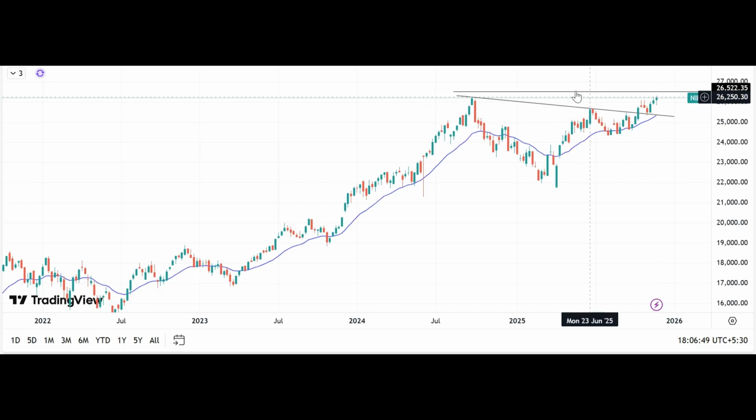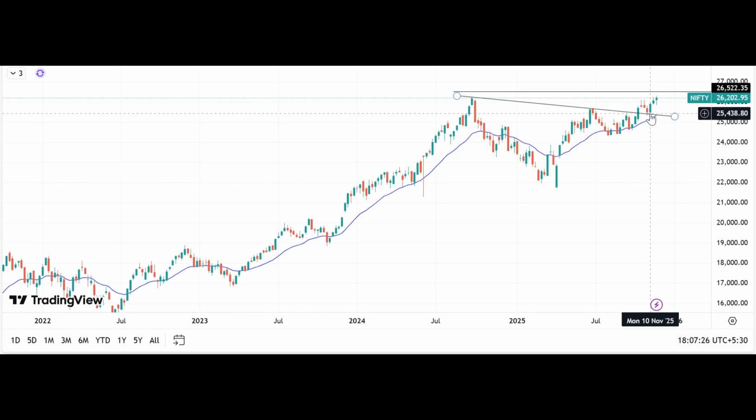Even in my earlier video, I have given this level of 26,300 can be a good resistance for the Nifty 50, which is around the last all time high also. But now after this, what can be the next level? As you can see, this week is looking like not a very good candle, but yes, not very bad, I will say.